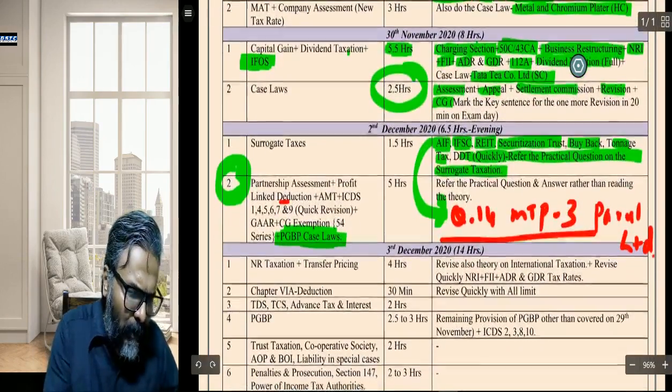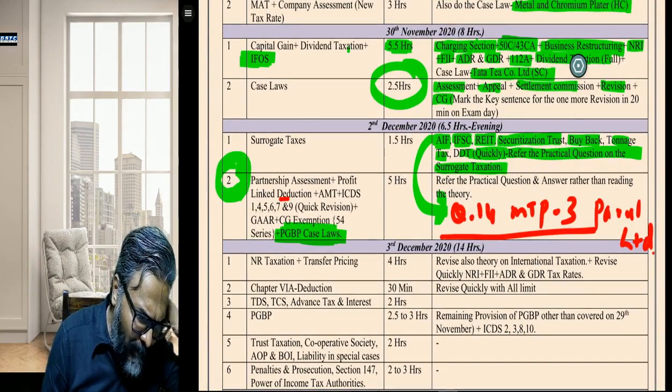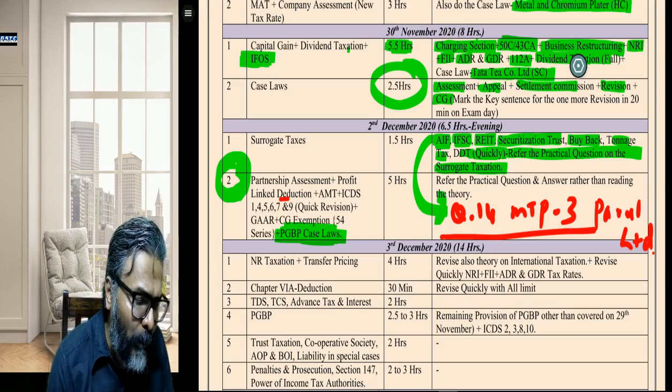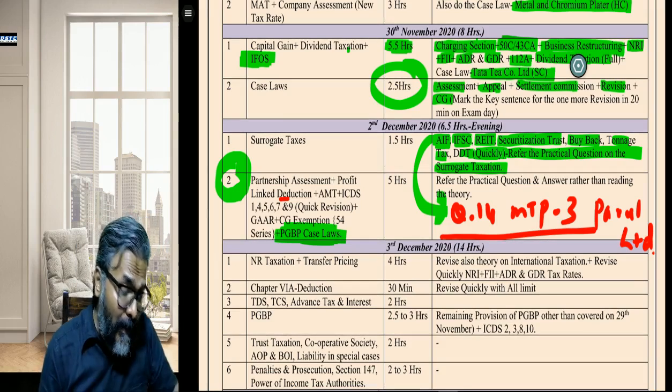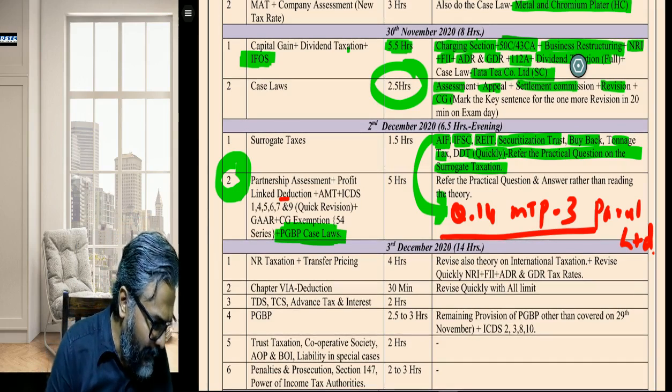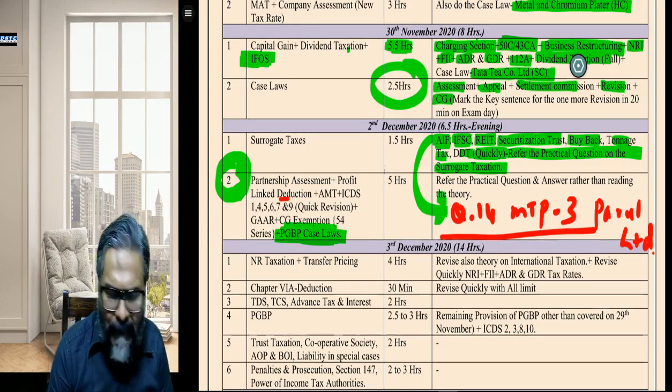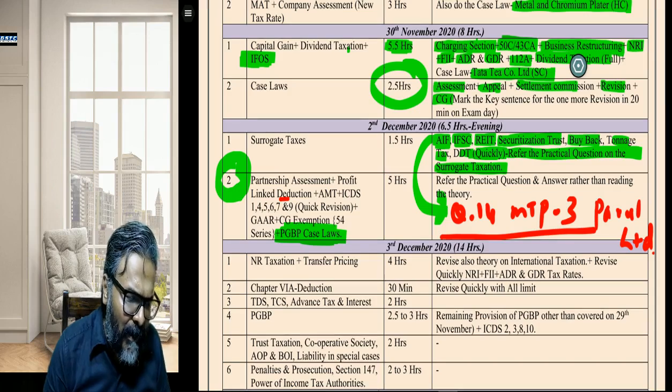PGBP case law, I have also made a mention to all of you in this regard. So surrogate taxes and point number 2, this is how you will do it. The crucial day, 2nd December. Now comes the 3rd December, students, the big day. 14 hours, obviously a day before examination: NR taxation and transfer pricing.